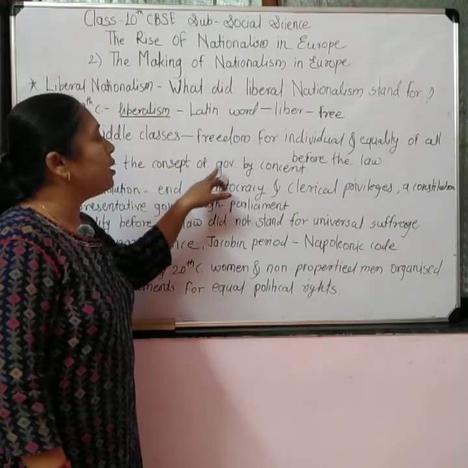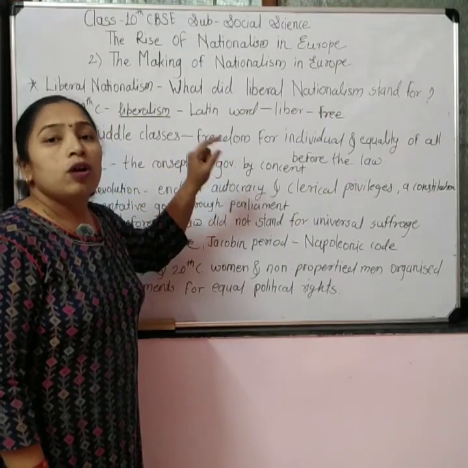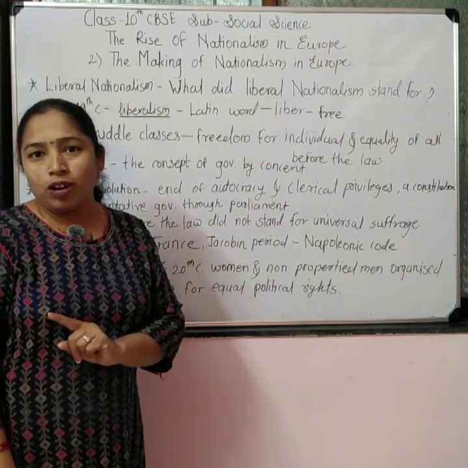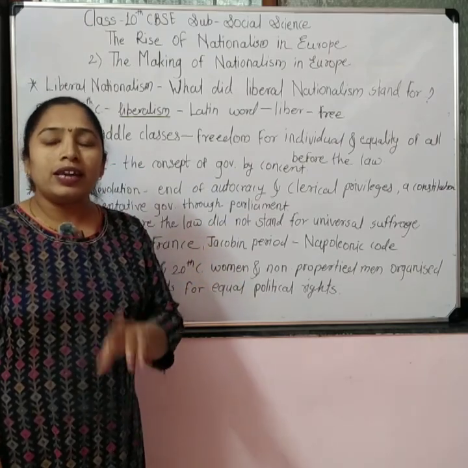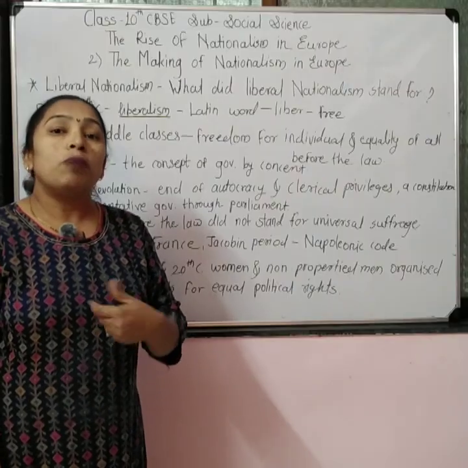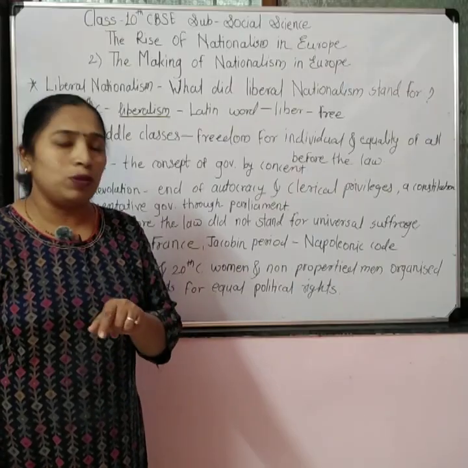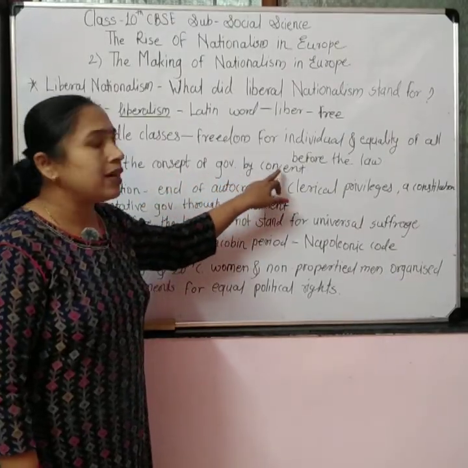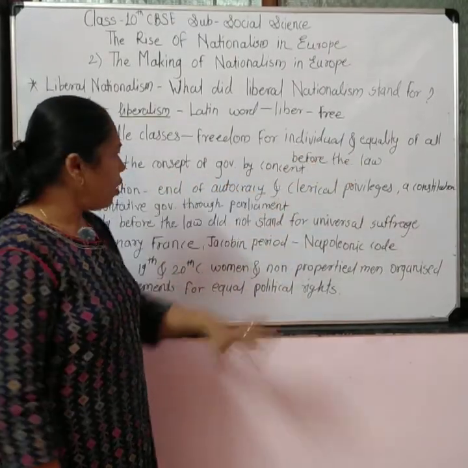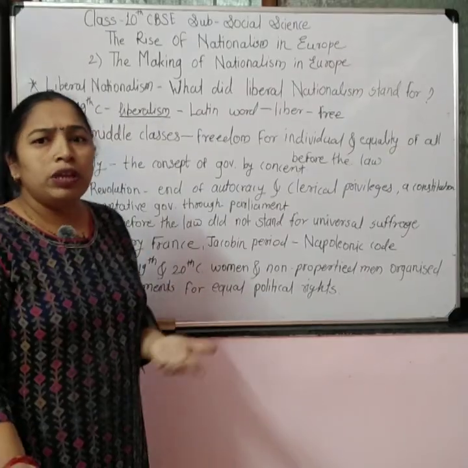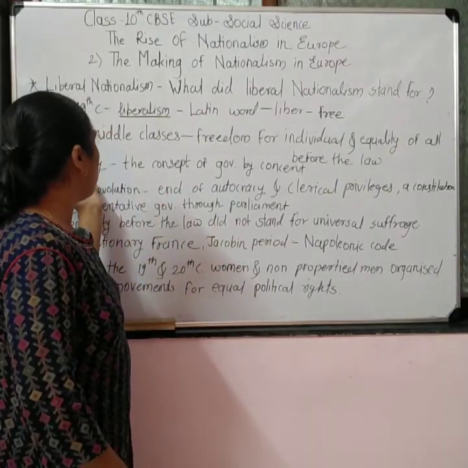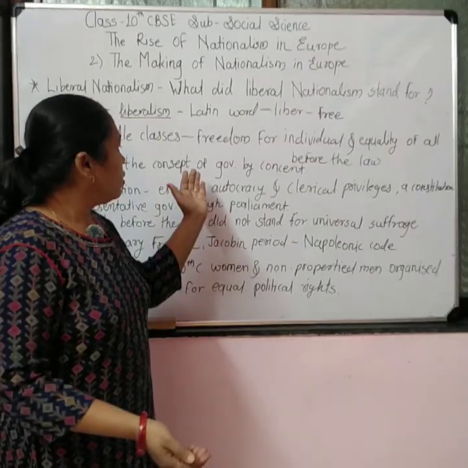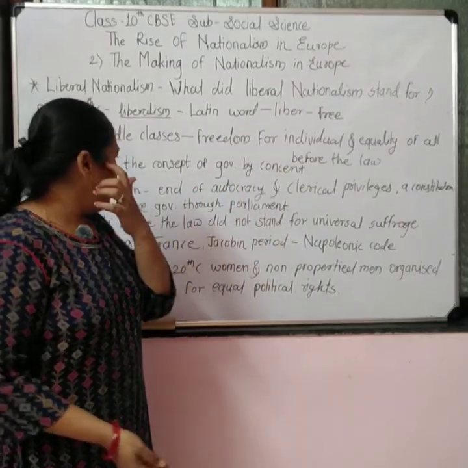People wanted a government, but what type of government? Not an autocratic government, not a monarch. They wanted a government formed by the people, for the people, or of the people. So it was the concept of government by consent of the people. So politically, in 19th century Europe, liberalism meant the concept of government by consent.